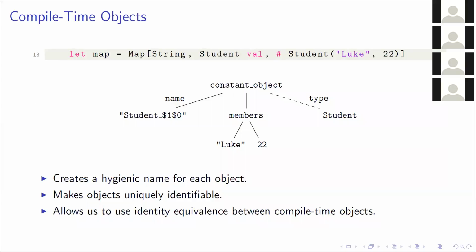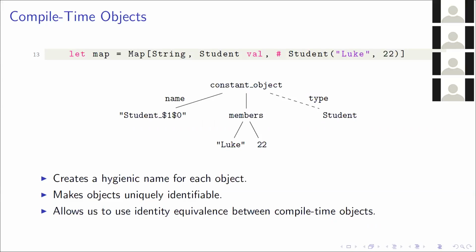So we've got this student Luke 22 from the previous slide. And what this will do is this looks like the constant object node subtree. And on the leftmost subtree is the name, which is the hygienically created name for the object. So this makes the object uniquely identifiable throughout the rest of the AST and allows us to use identity equivalents between any two compile time objects to test whether one object is the same as another. And furthermore, this gives us some global name by which we can use in the LLVM part of the compilation so that we can refer to these global objects.